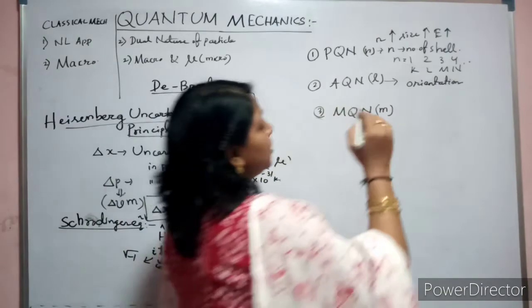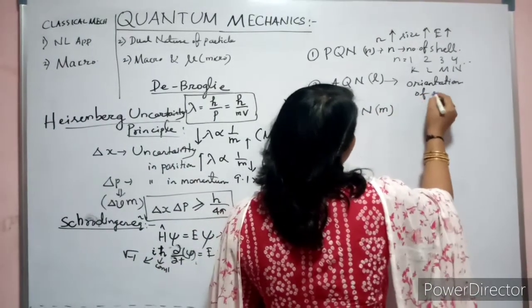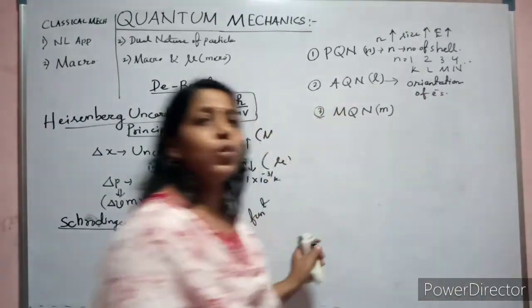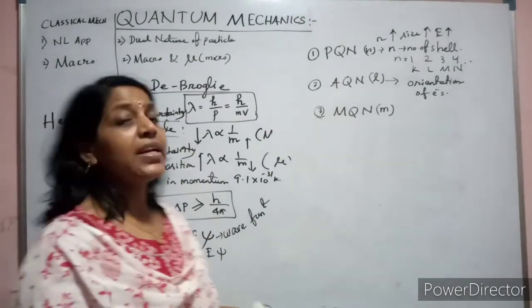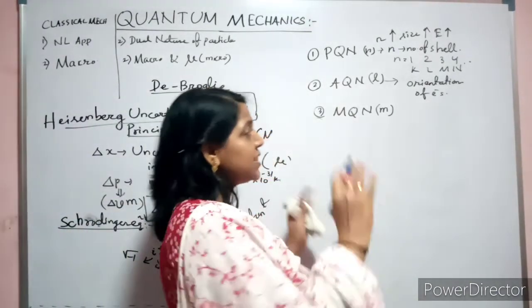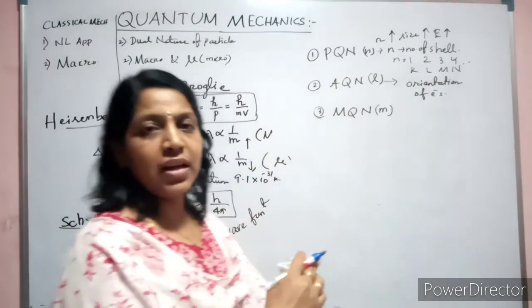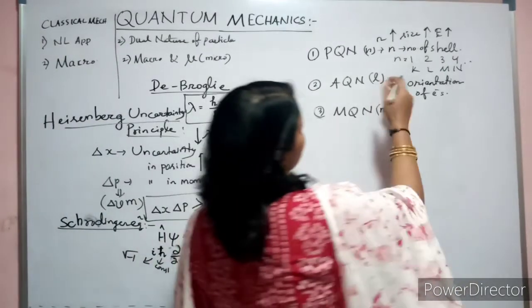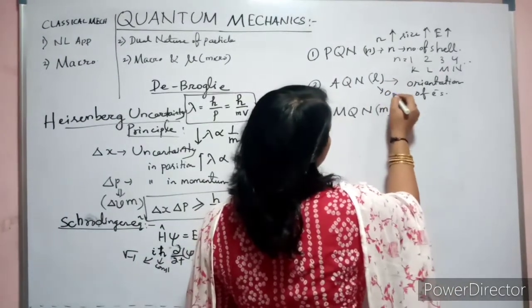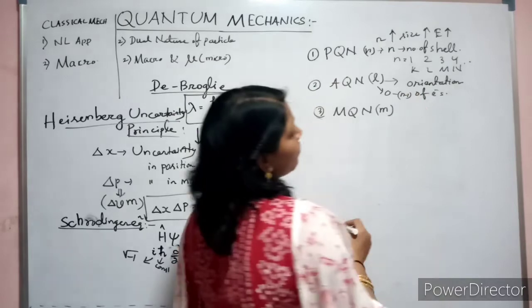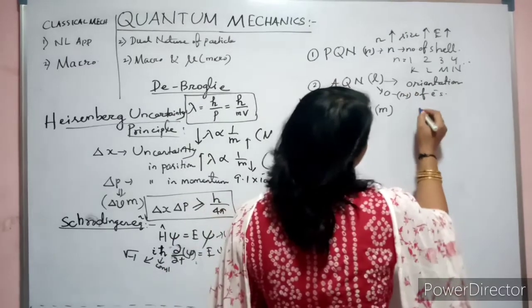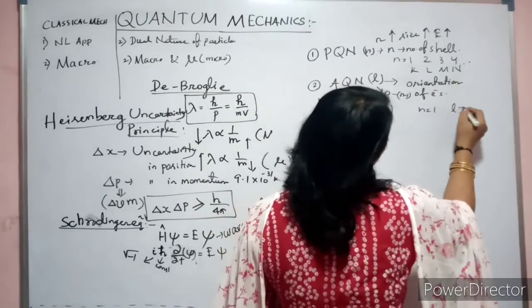The orientation of electrons: how they will be in three-dimensional space. What is the shape of it in three-dimensional space? Now, for example, what is the value of L? It is nothing but 0 to n minus 1. Clear? So if you take n equal to 1, then L equal to 0.